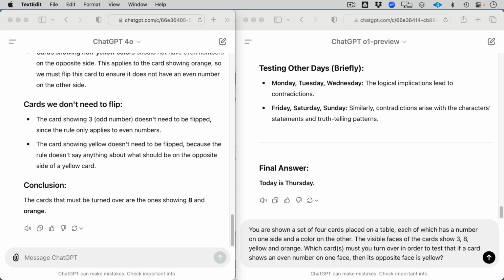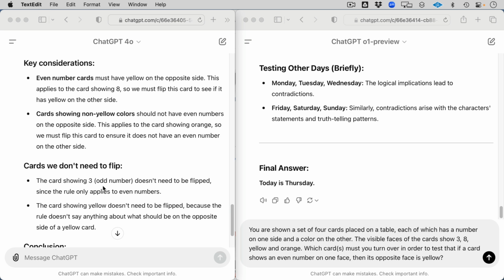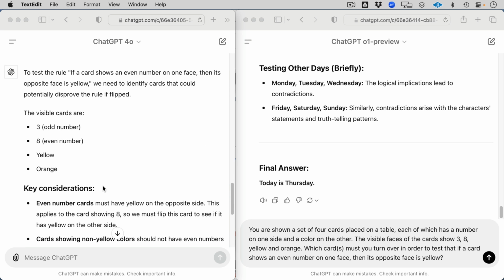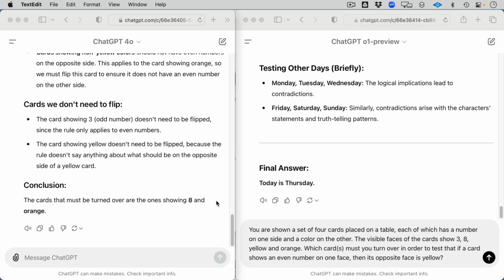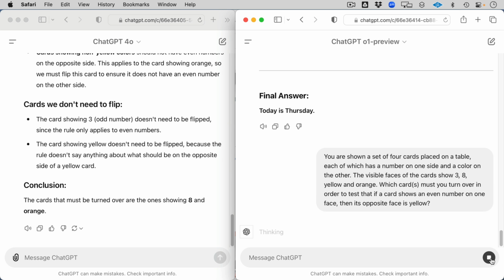Well, the answer is, in fact, turn over the 8 card and the orange card. And we did get that correct answer. So a little bit of showing the work here. I like that, right? It came pretty quickly. The cards that must be turned over are the ones showing the 8 and the orange. Fantastic. So let's go see how we get this in the new O1 preview.